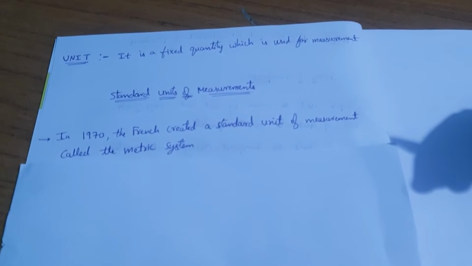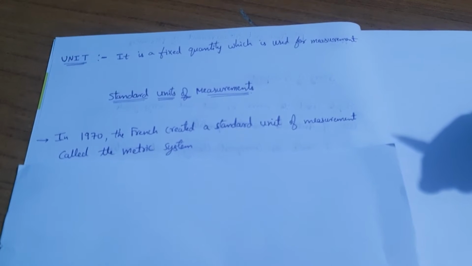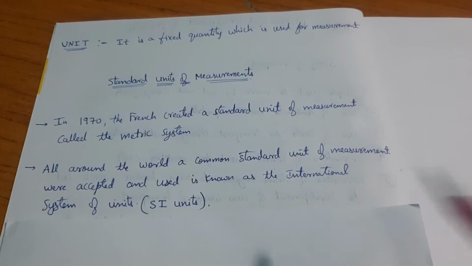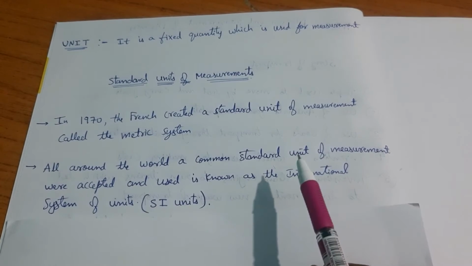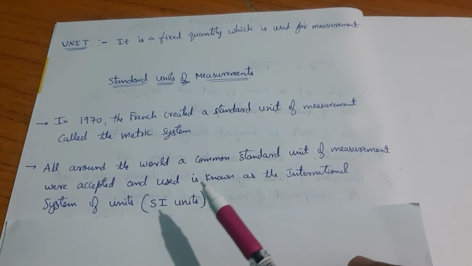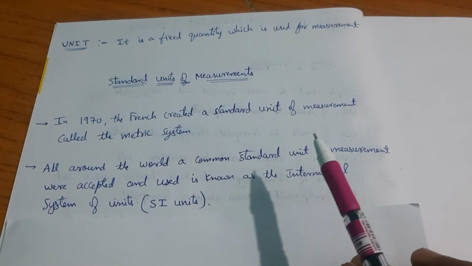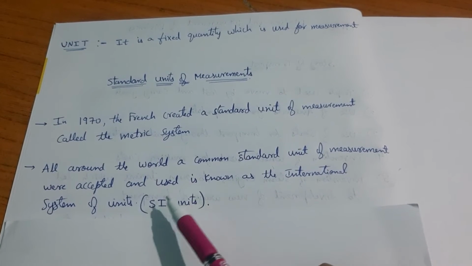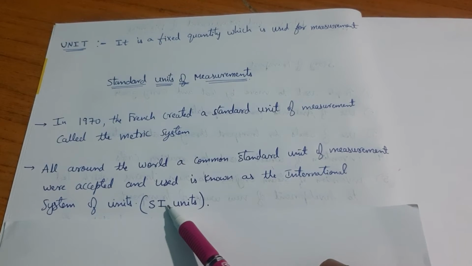So because of this, in 1970 the French created a standard unit of measurement called the metric system. All around the world, a common standard unit of measurement was accepted and used, and it is known as the International System of Units. It is also called SI units. S stands for system and I stands for international.